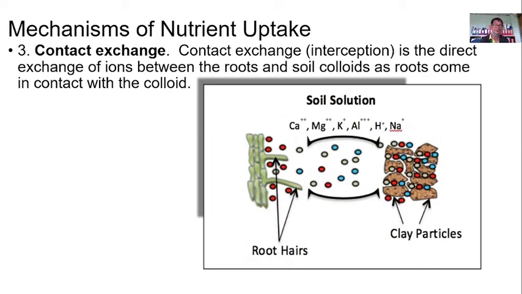Another mechanism is the contact exchange. The contact exchange actually is the interception of the roots of the plant with these nutrients. Take this for example, okay? So when the root of the plant directly comes in contact with these nutrients here, calcium, magnesium, aluminum, hydrogen, sodium, they can be taken in by the root hairs of the plant. That is contact exchange. Halimbawa, okay,